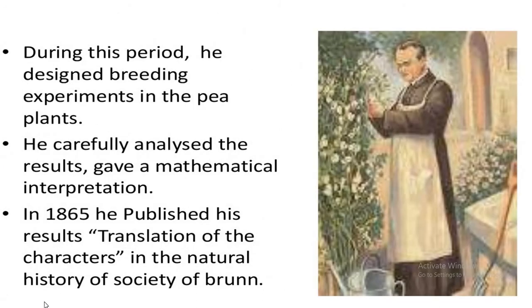During this period, he designed breeding experiments in the pea plant. He carefully analyzed the results and gave a mathematical interpretation. In 1865, he published his results, Translation of the characters, in the Natural History Society of Brunn.